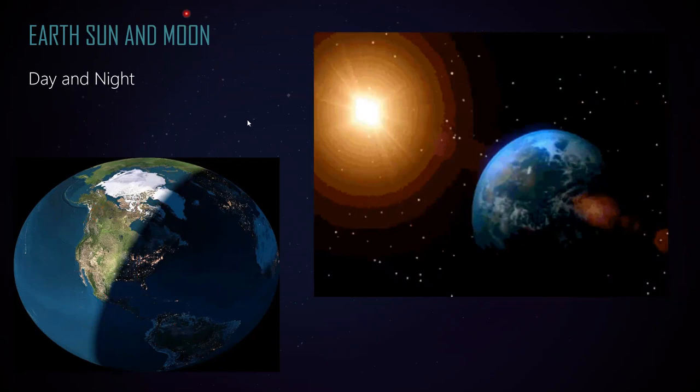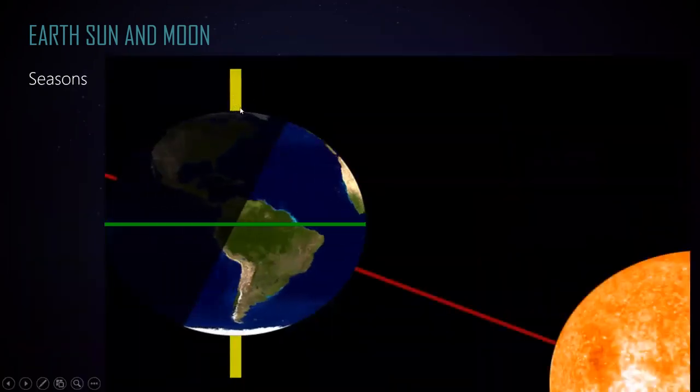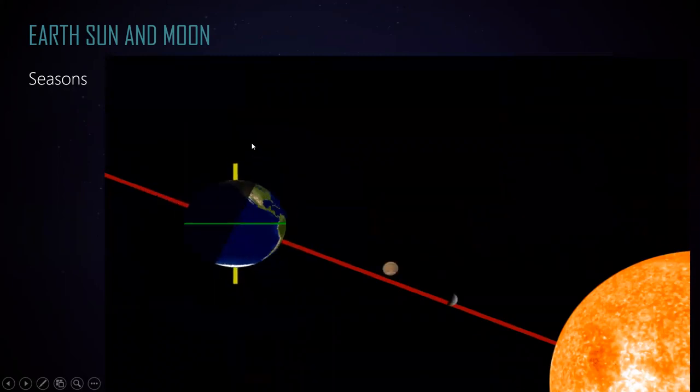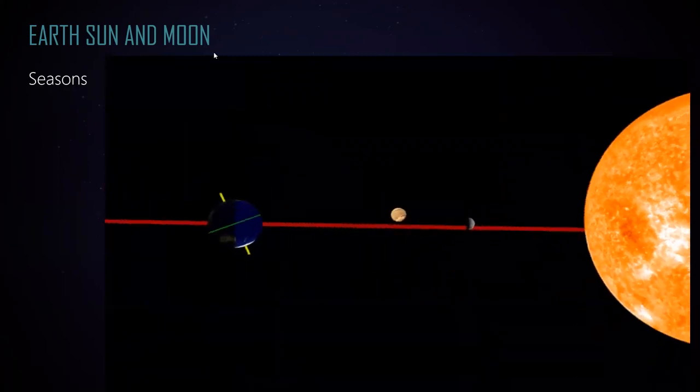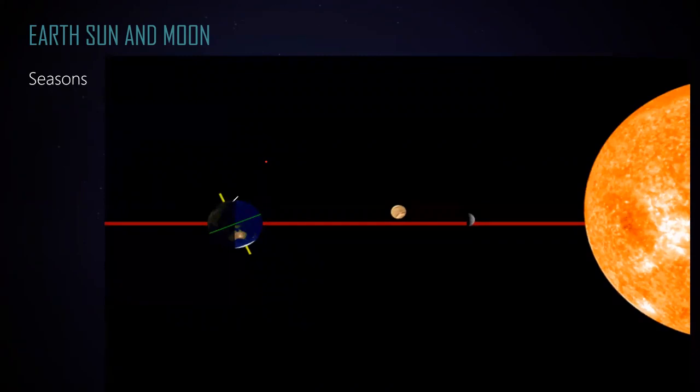So as you can see, this is how the earth's axis is slightly tilted. This is a vertical line, and this one is the axis of the earth. So it is slightly tilted with an angle of 23.5 degrees. And due to this tilt, the northern hemisphere and the southern hemisphere will not receive the same amount of light or energy.